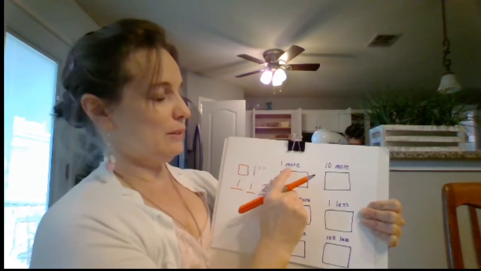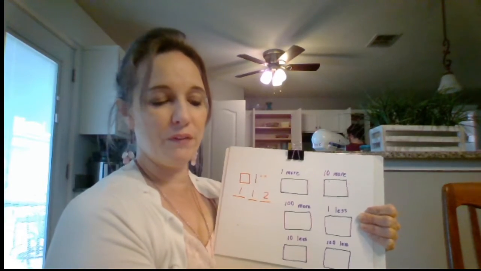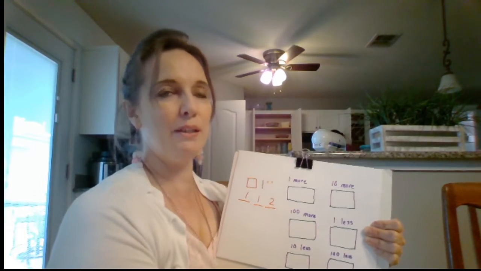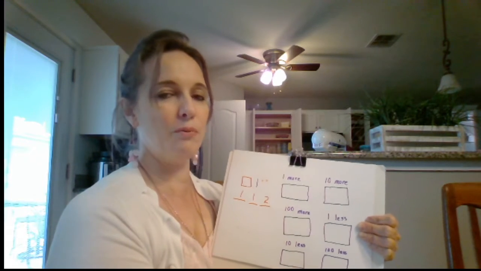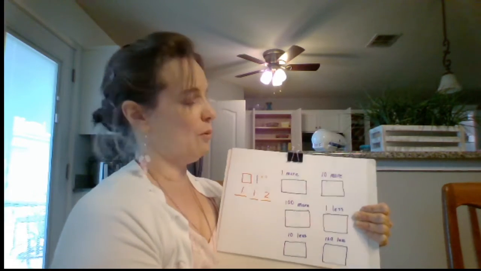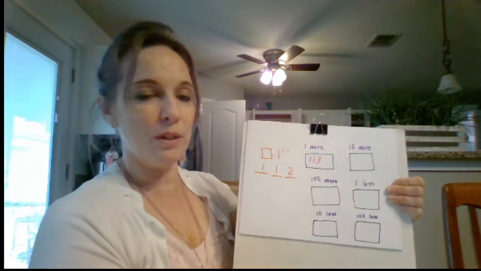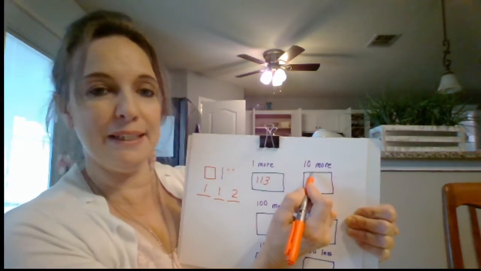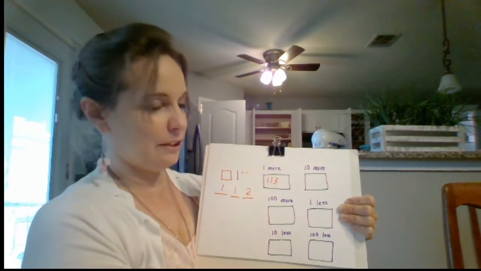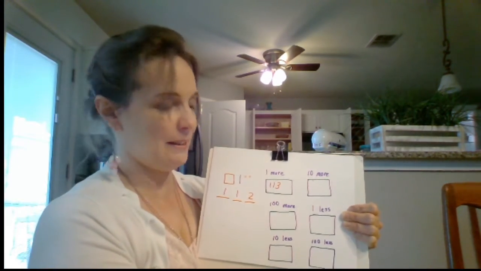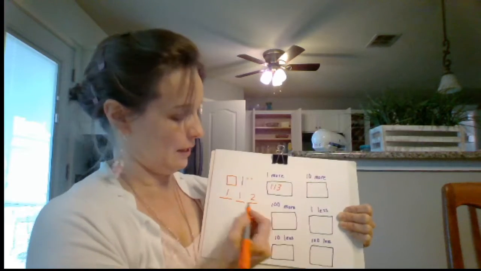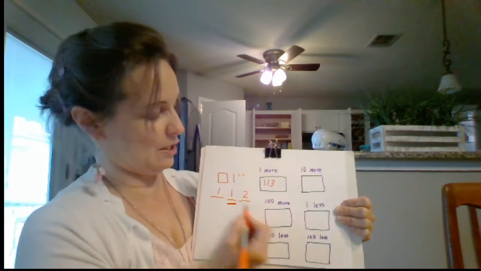112. Now what is 1 more than 112? If you're counting 110, 111, 112, 113. You're changing the ones place. This one says 10 more. What place needs to change when we're adding 10 more? The tens place needs to change.